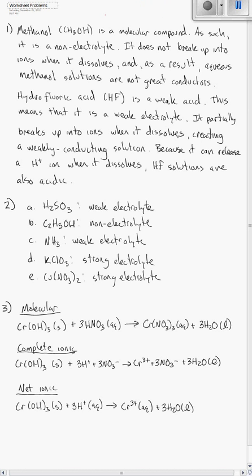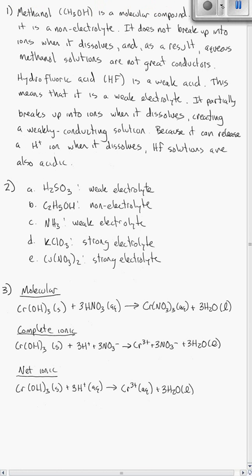Hydrofluoric acid is a weak acid. So if you looked at a solution that contained hydrofluoric acid, basically what it would show is there'd be some undissociated HF floating around, there'd be some H pluses floating around, and there'd be some F minuses floating around. These ions allow it to conduct electricity. Right? It's not exclusively broken up into ions because there's some HF still around, so that means it's not a great conductor of electricity, but it can still weakly conduct electricity. These things are called weak electrolytes. Okay, it's an acidic solution because this is an acid, and it gives off these H plus ions. So that explains the answer to question number 1.